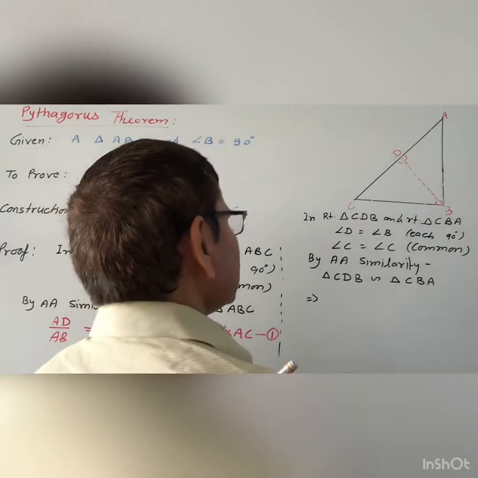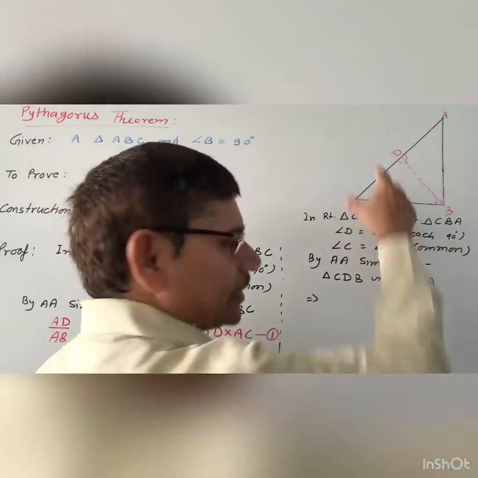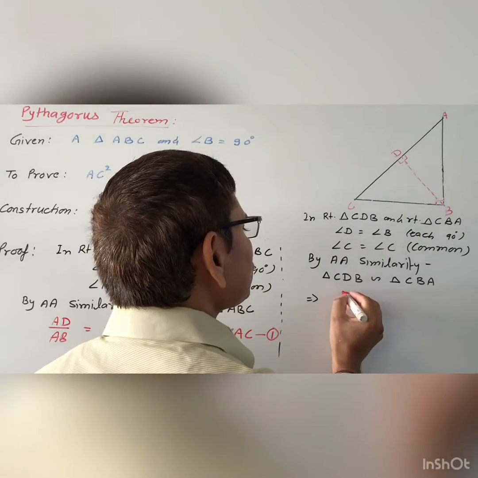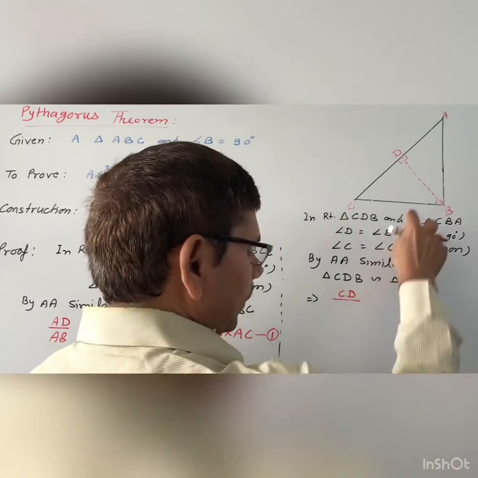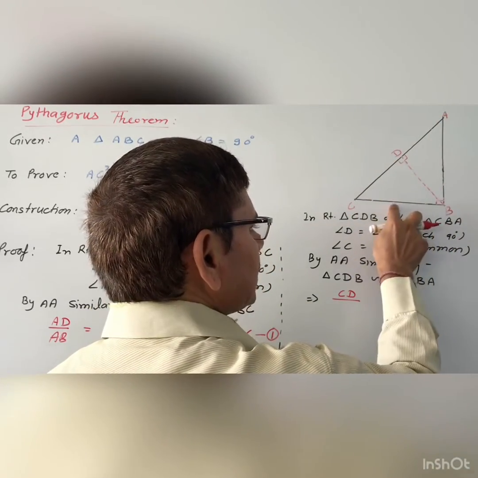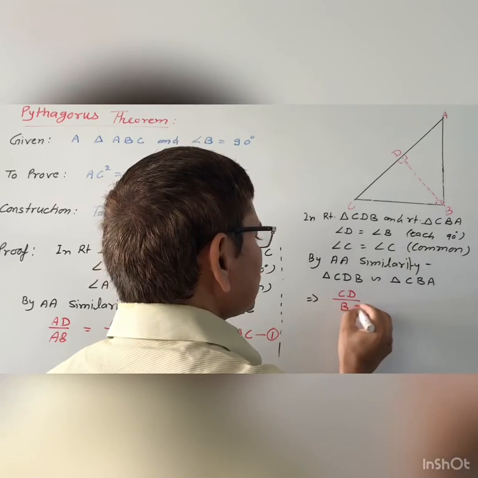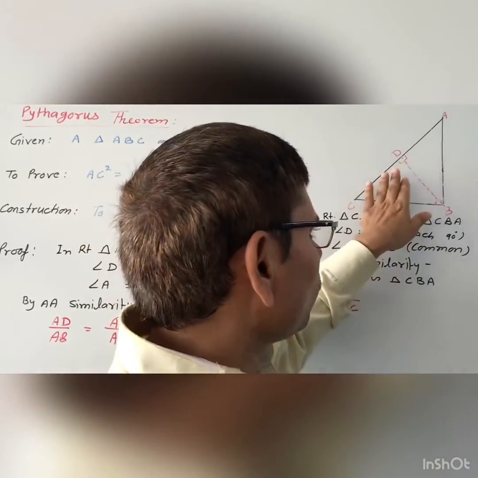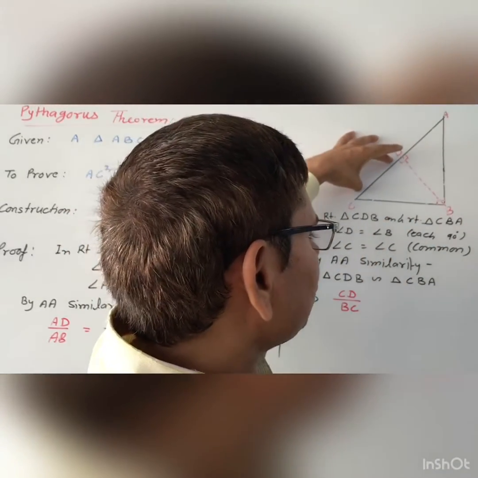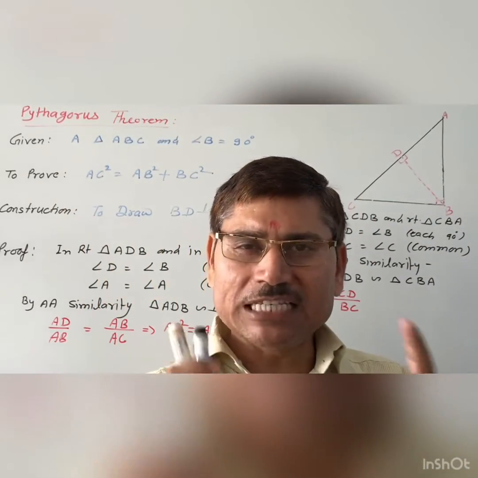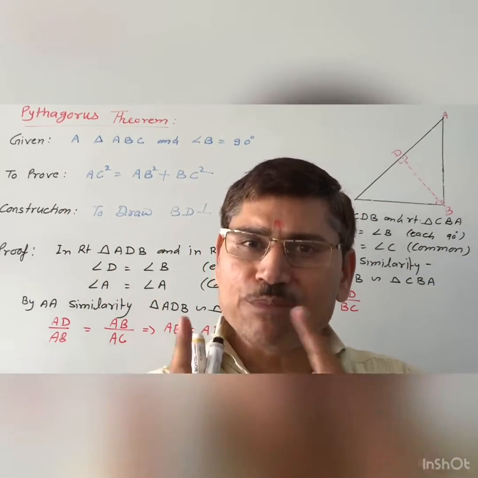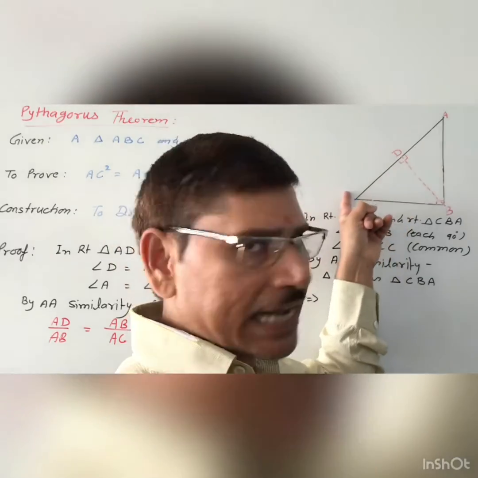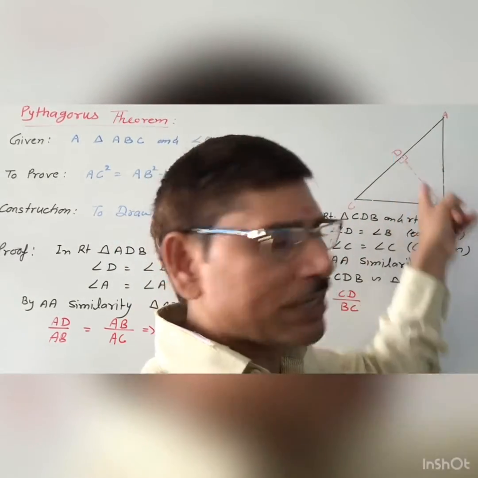So we will write it as, once again you can see this CD is the base of triangle CDB. So we will write CD first of all, upon the base of the next triangle ABC. BC is the base of this triangle. Clear? Keep in mind that when we take these two triangles, the small triangle and the whole triangle, we will take the base, meaning the adjacent side which makes the 90 degree angle. So this is 90 degree, so we will take this side, and BD is the construction.